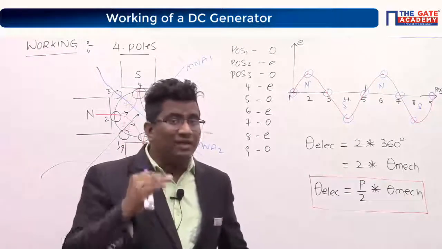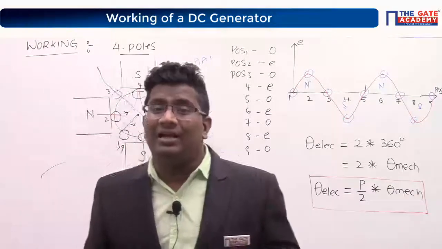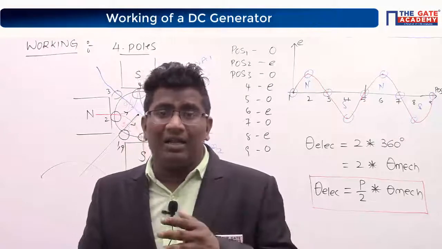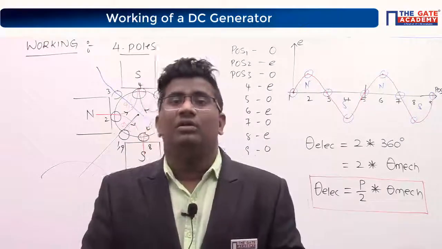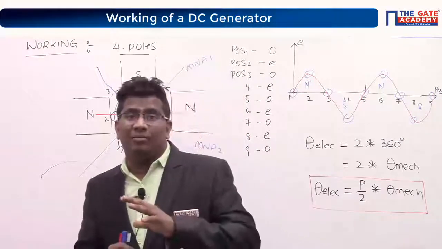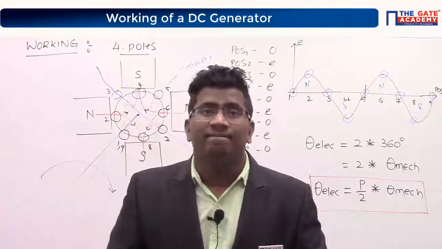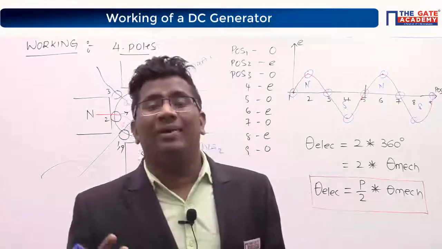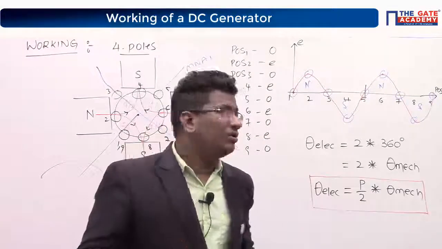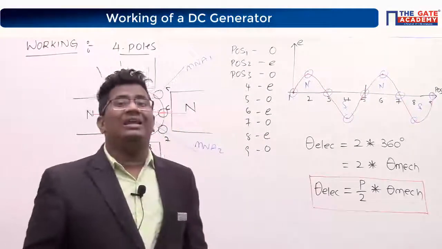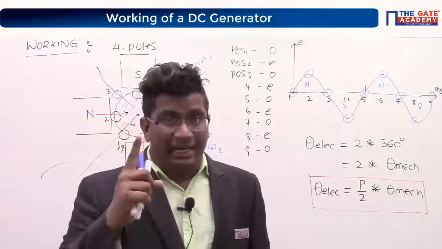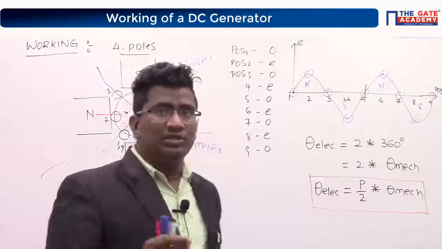That's why you tell me, are electrical degree and mechanical degree both the same? No. Always, which is more, electrical degree or mechanical degree? Electrical degrees are more. Okay?